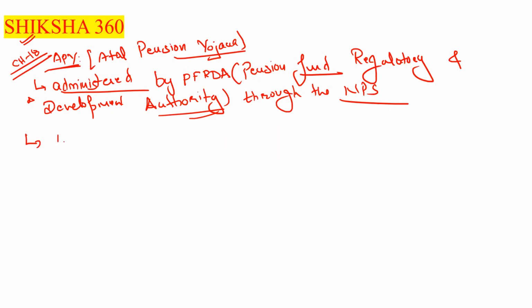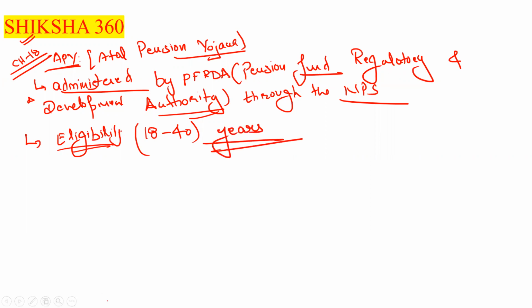Now the next point we have to discuss is eligibility. Clear? Eligibility here is 18 to 40 years. Now next, what are the benefits?